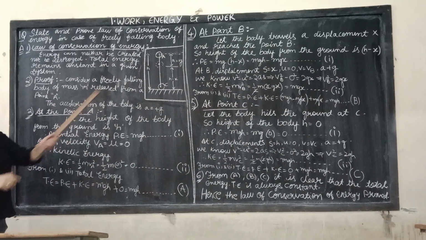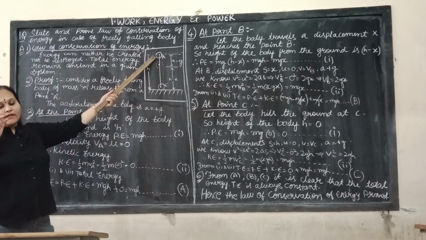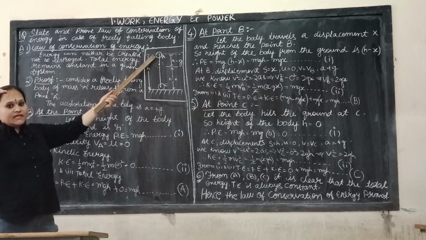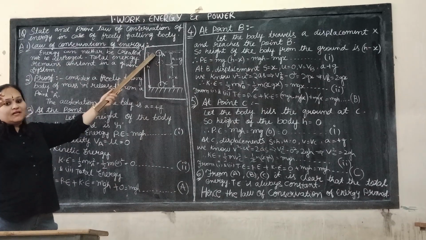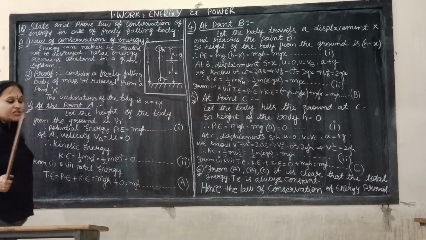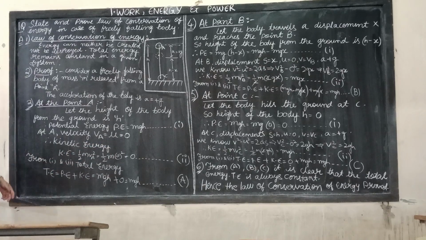At A, the velocity of the body: at the initial state, the body is at rest, so the initial velocity u equals 0, and the velocity at A, v A, is 0.